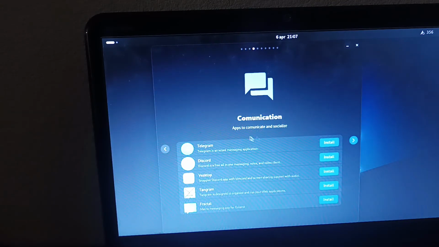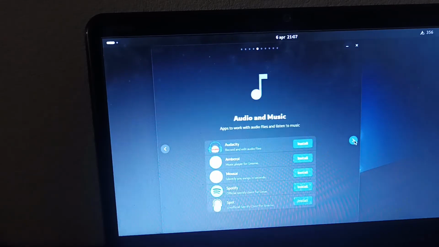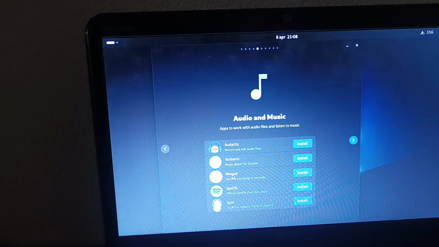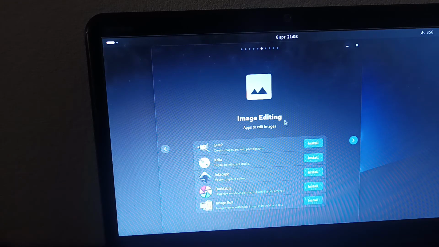Okay, and then we have communication. We got some usual communication apps: Telegram, Discord, desktop. Audio music, we got Spotify, Amberol, Muzai, Audacity, Spot. We got image editing, the usual GIMP, Krita, Inkscape, and also Darktable and Imageroll, okay.